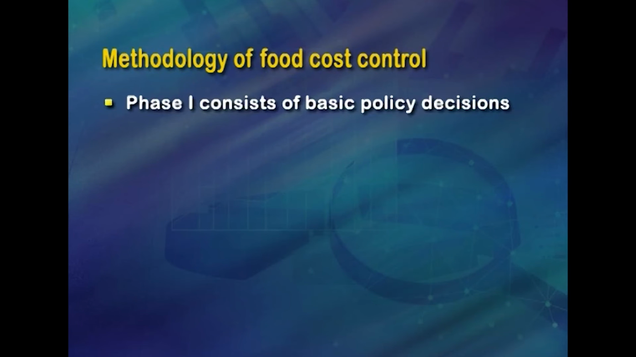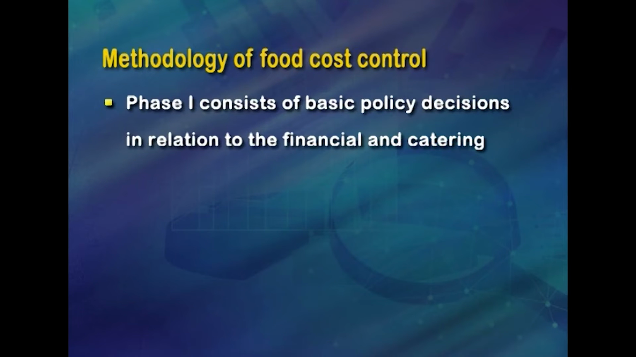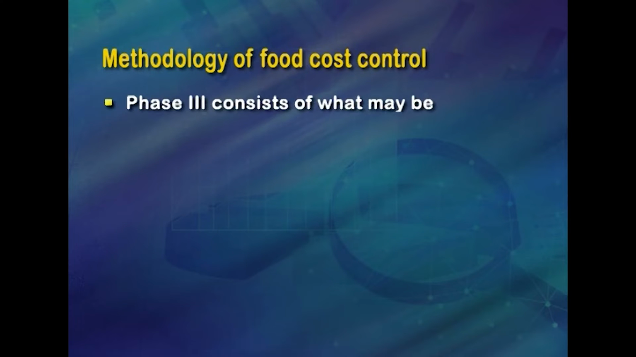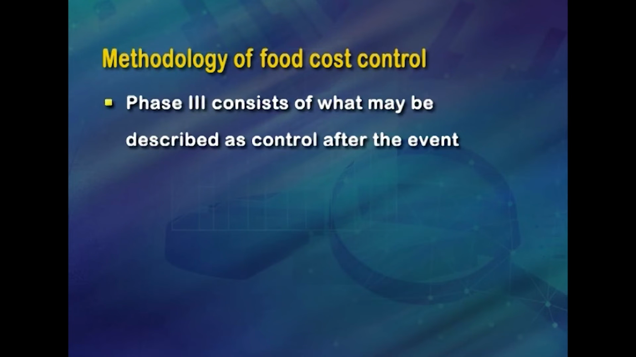The development of an effective system of food cost control resolves itself into three distinct phases: Phase 1, Phase 2 and Phase 3. Phase 1 consists of basic policy decisions in relation to the financial and catering policies of the establishment. Phase 2 consists of necessary routine operation controls revolving around the catering cycle. And Phase 3 consists of what may be described as control after the event, or post-operational control.